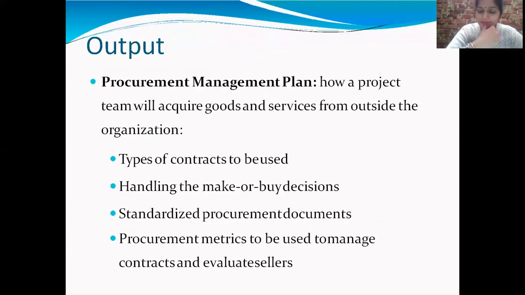Now the output. The procurement management plan describes how a project team will acquire goods and services from outside the organization, the types of contract to be used, handling the make or buy decision, and standardized procurement documents. And the last is procurement metrics to be used to manage contracts and evaluate sellers.